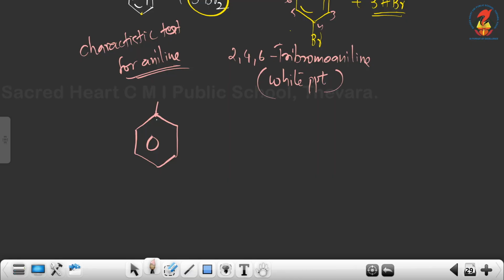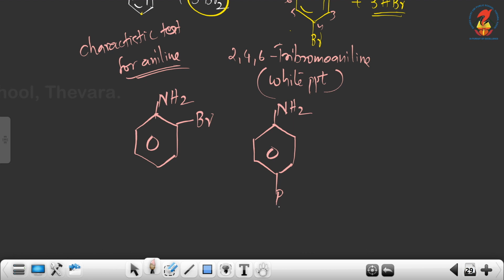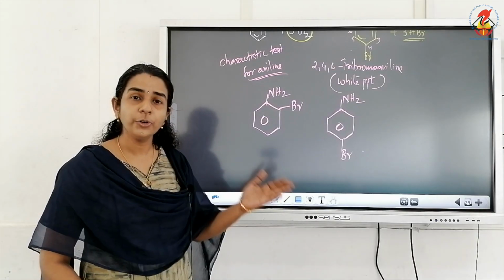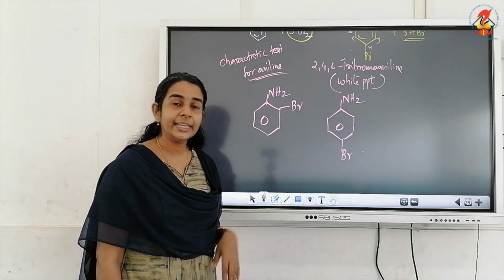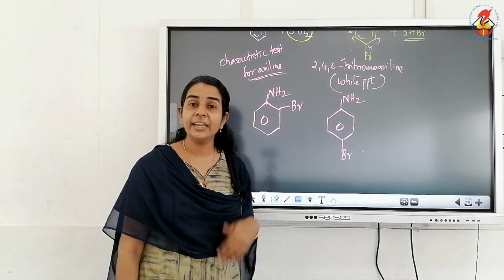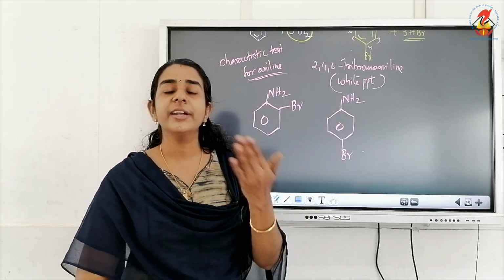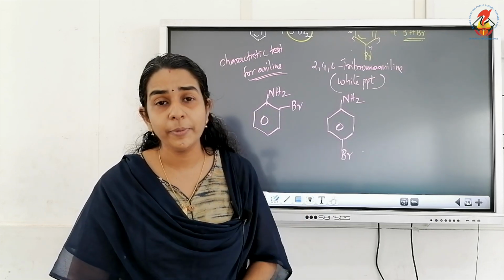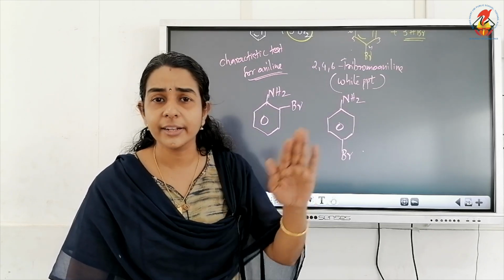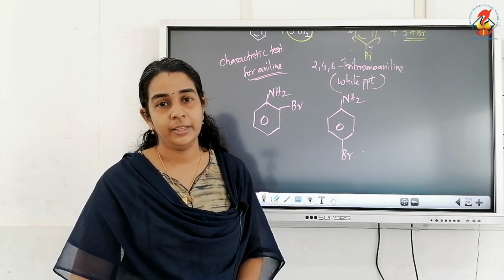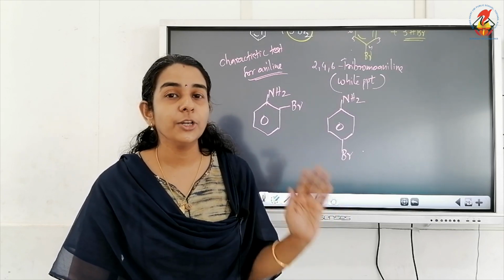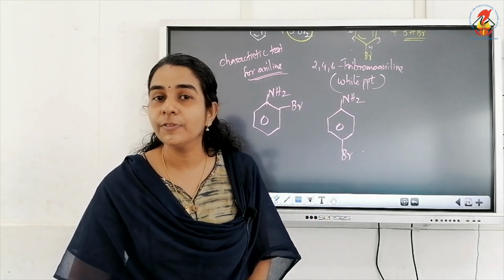Orthobromoaniline means aniline with bromine at the ortho position, and parabromoaniline means aniline with bromine at the para position. So if we want to get orthobromoaniline or parabromoaniline, what should we do? If we treat aniline directly with bromine water, we will get only the tri-substituted derivative. Only a white precipitate of 2,4,6-tribromoaniline is obtained.